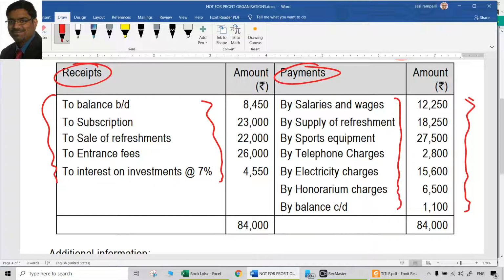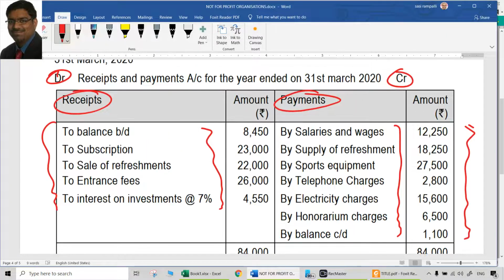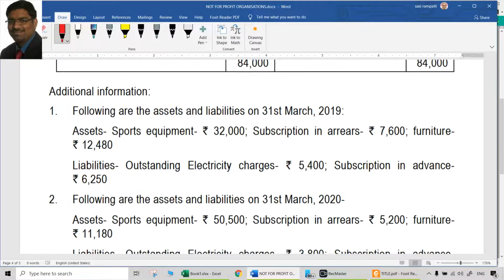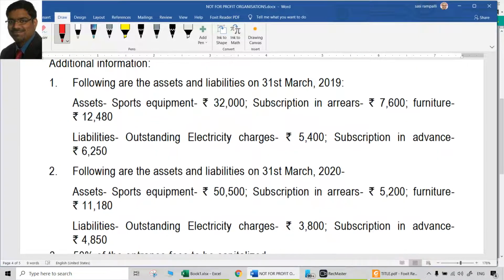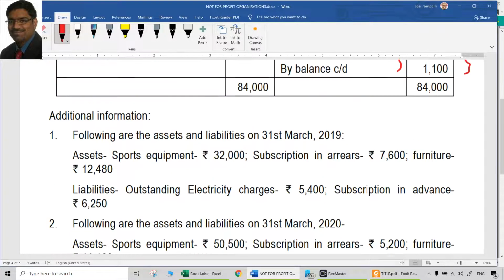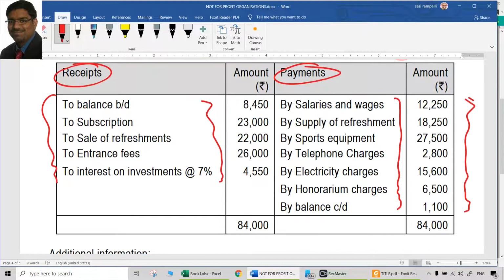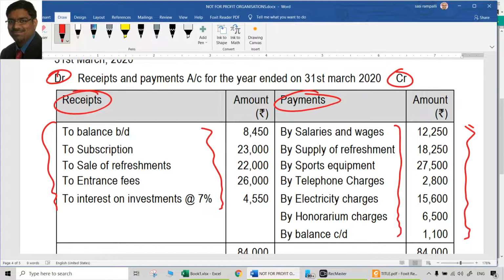So simple rule, if you follow, anything within the account or within the tallied trial balance should be posted once. Anything outside that should be posted twice. If required, we will open any account also. That should not be an issue. That is the best way of dealing with such kind of situations.